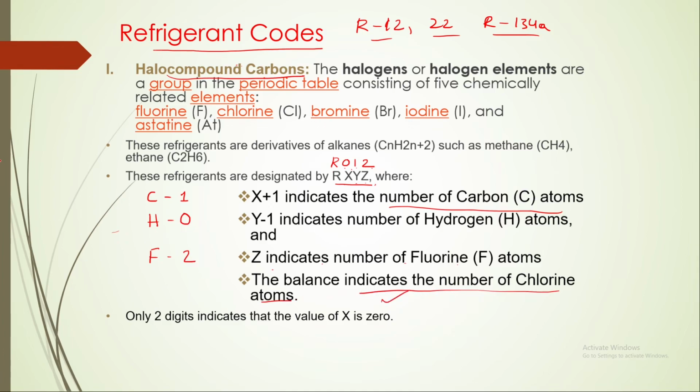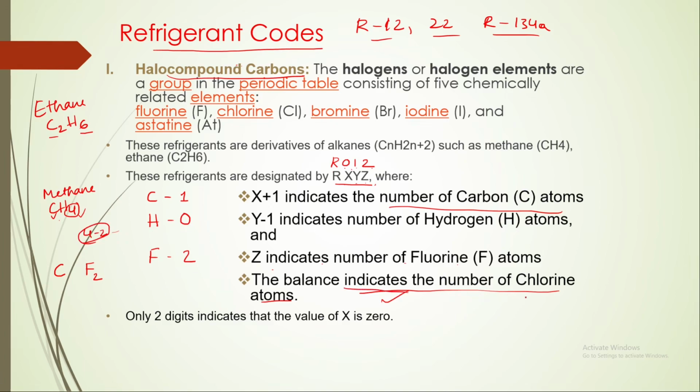How do we calculate the balance atoms? If it is a methane group, it should be CH4. If it is an ethane group, it should be C2H6. That means for 1 carbon, 4 atoms should be there, and for ethane, 6 atoms in total. For methane only 4 atoms are required. Here C is there and F is 2 atoms, so the remaining atoms are 4 minus 2, which is 2.